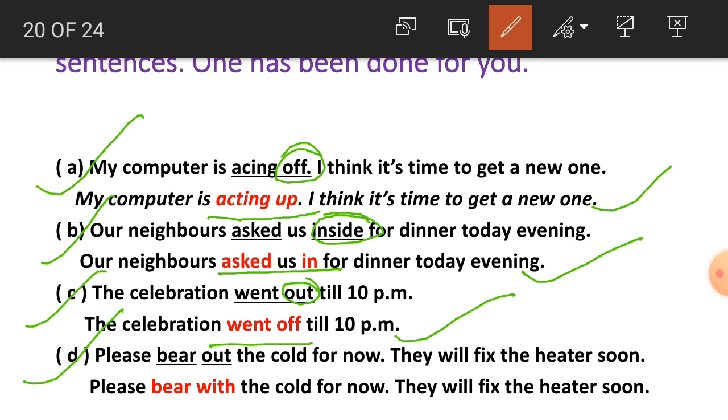Number D, please bear out the cold for now. They will fix the heater soon. So students, bear out is the incorrect particle used here. What will we use here? With. Bear with. Bear with is the correct phrasal verb. Please bear with the cold for now. They will fix the heater soon.